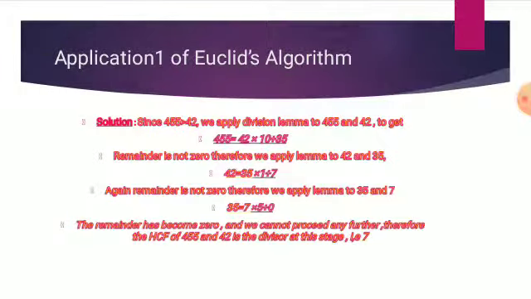Application 1 of Euclid algorithm. Since 455 is greater than 42, we apply the division lemma to 455 and 42. We get 455 equals 42 into 10 plus 35. The remainder is not 0, therefore we apply the lemma to 42 and 35. Then we have 42 equals 35 into 1 plus 7. Again the remainder is not 0, therefore we apply the lemma to 35 and 7. 35 equals 7 into 5 plus 0. The remainder has become 0 and we cannot proceed any further. Therefore, the HCF of 455 and 42 is the divisor at that stage, that means 7.